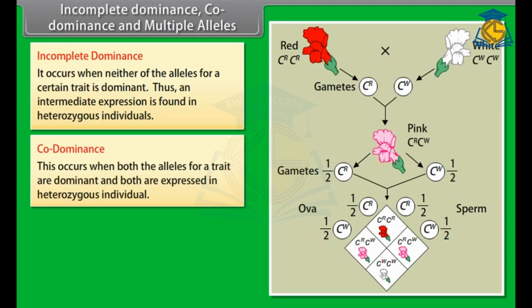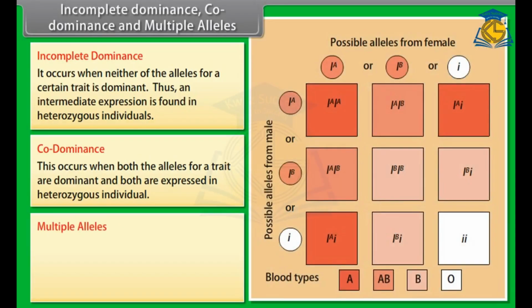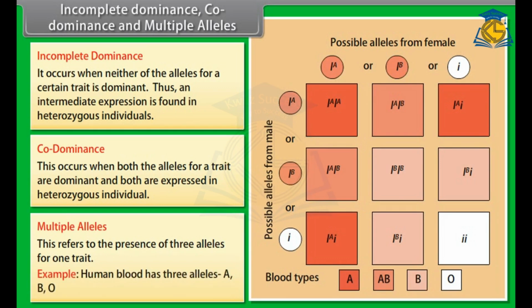This occurs when both the alleles for a trait are dominant and both are expressed in heterozygous individuals. Such a phenomenon can be observed with multiple alleles. Multiple alleles. This refers to the presence of 3 alleles for one trait. Example: human blood has 3 alleles, A, B, O.